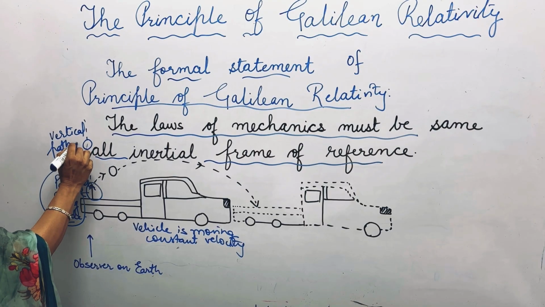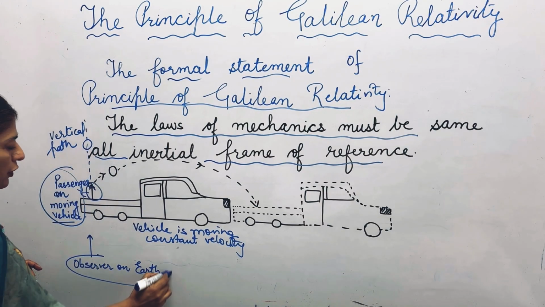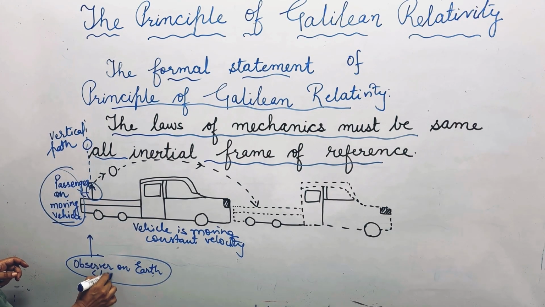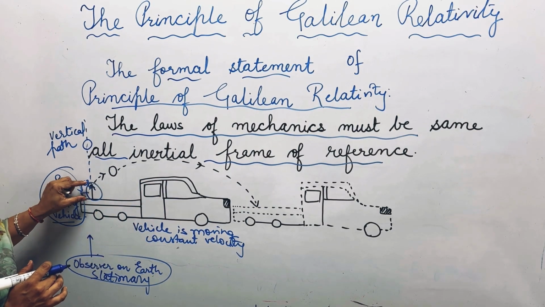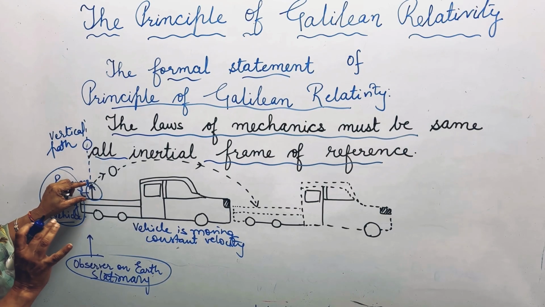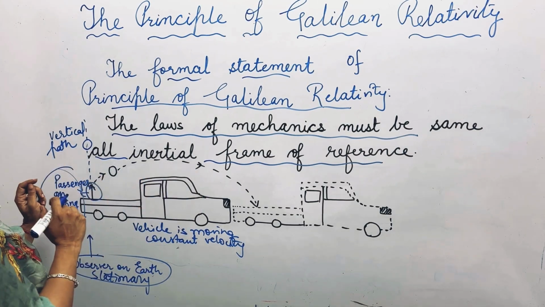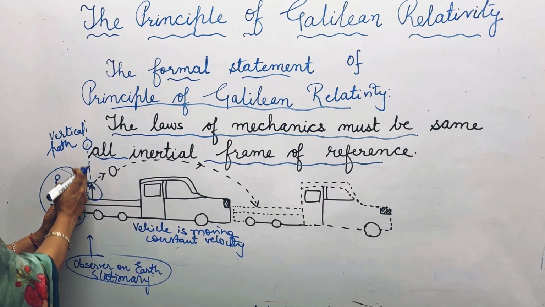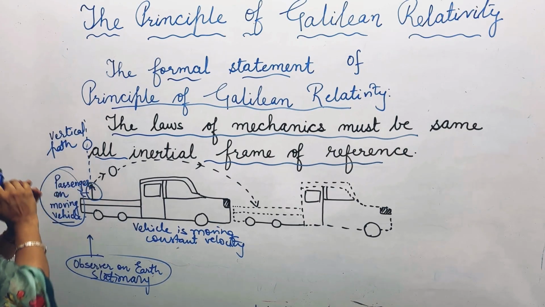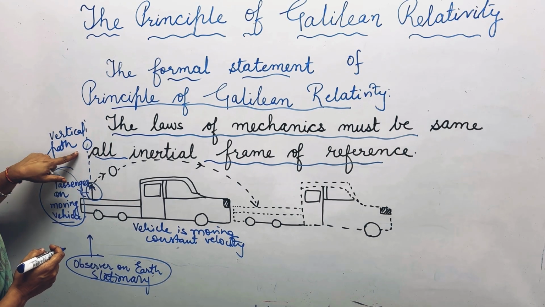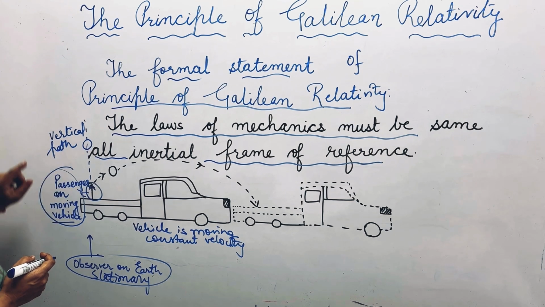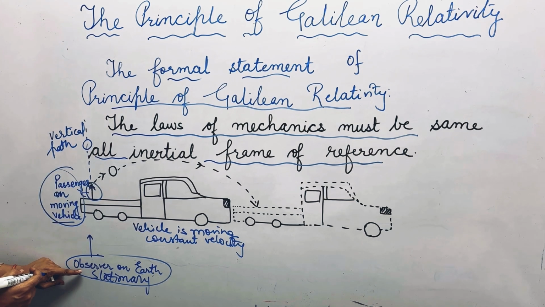Suppose there is an observer on earth who is stationary. The truck is moving with constant speed, and the passenger on it is also moving with a constant speed. So this makes one frame of reference, and in that frame, the ball thrown upward by the passenger follows a vertical path. But the observer on earth is sitting here, not moving.